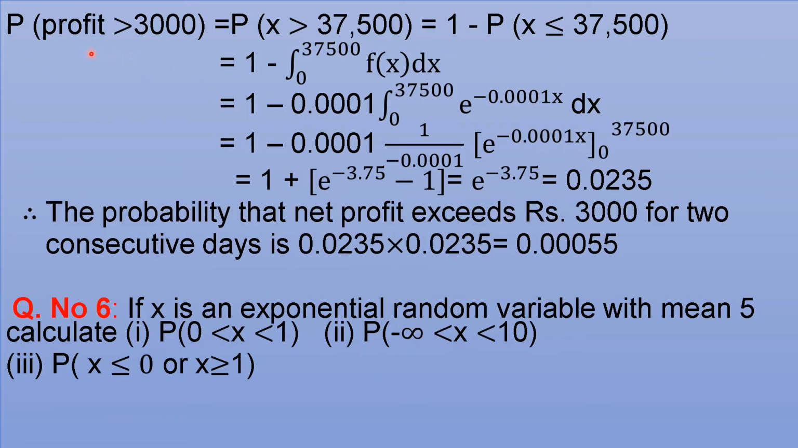Now it is asked, what is the probability that net profit will exceed rupees 3,000 for 2 consecutive days. First we will calculate the probability that net profit will exceed rupees 3,000 in a day. Now if the profit has to cross 3,000, what must be the sales? It is said net profit is 8%. So 8% is the net profit, means if the sales is 100, then profit will be 8.